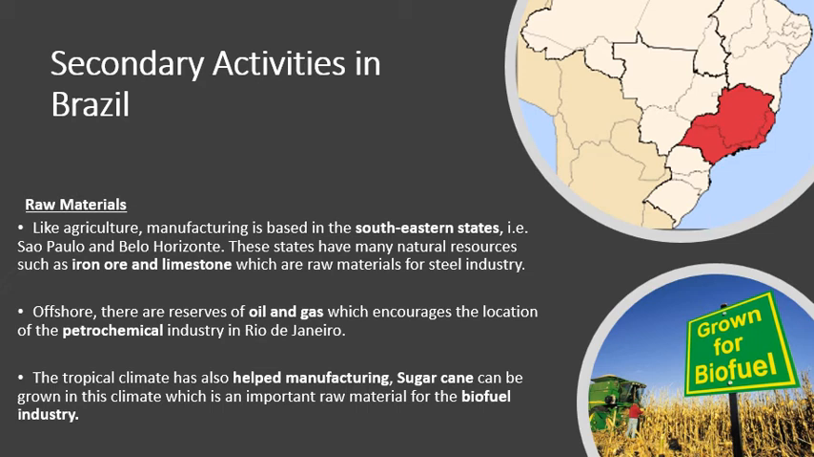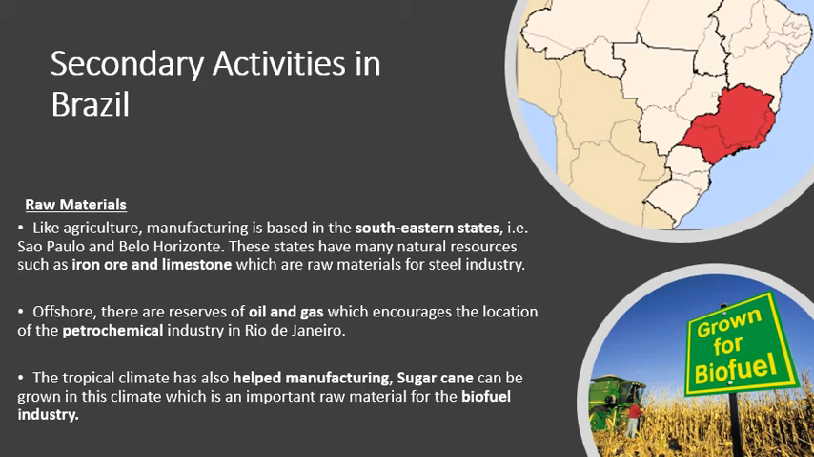These states have many natural resources such as iron ore and limestone. Iron ore is what they use to make steel. Limestone is an important material in the construction industry. These are very important natural resources, and there's an abundance of them in this southeast area, the red area in Brazil. In particular, the states of Sao Paulo and Belo Horizonte have lots of iron ore and limestone.